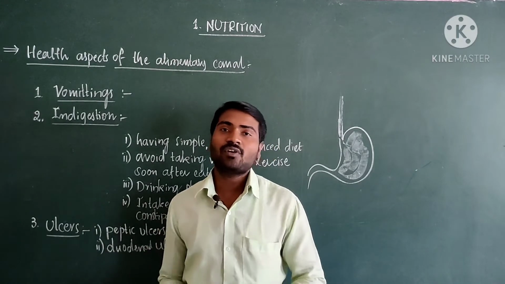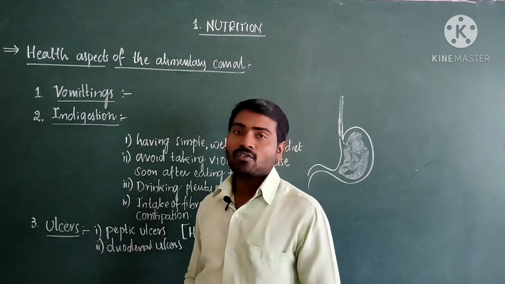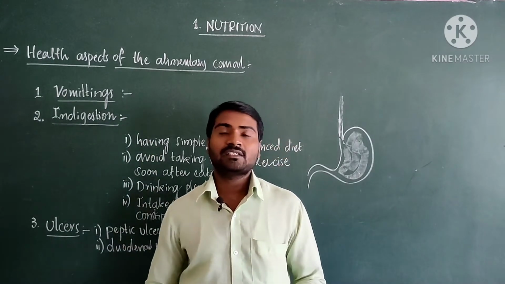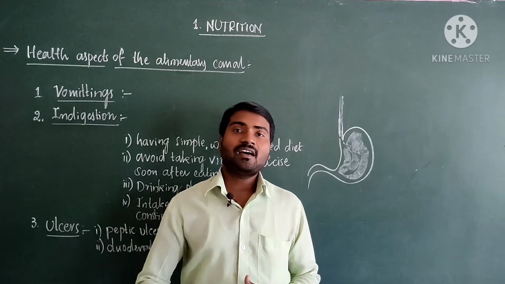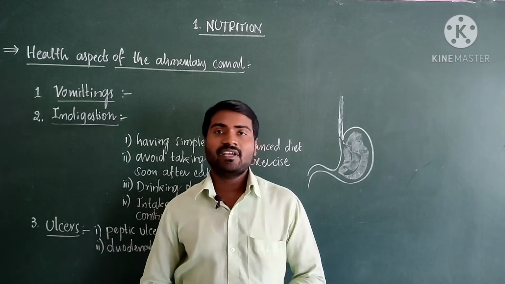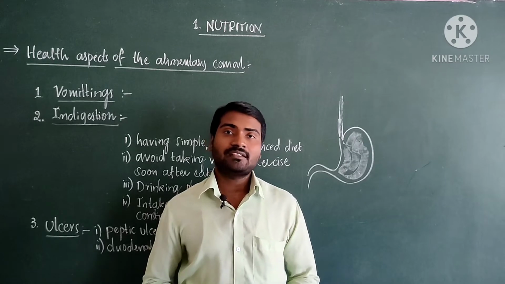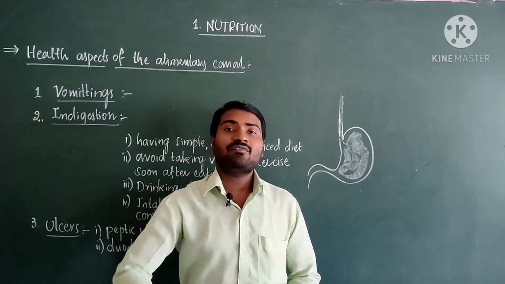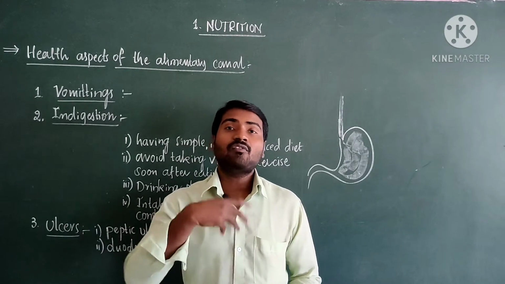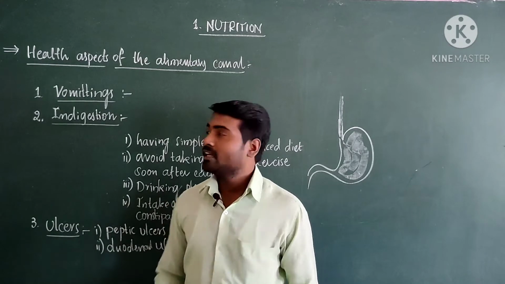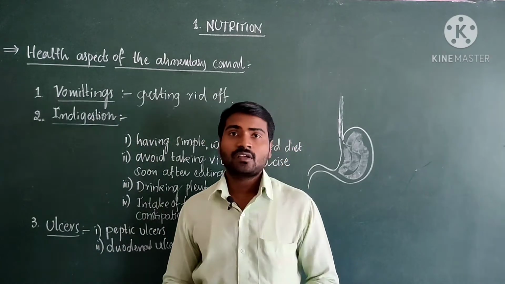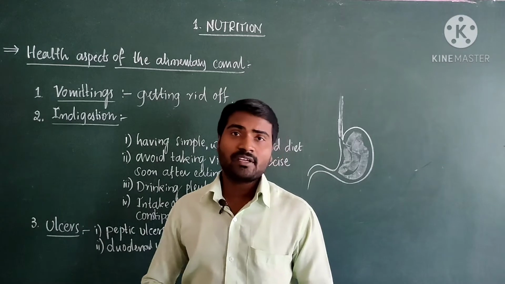Let us discuss what those problems are. First one, vomiting. What is vomiting? Vomiting is the body's method of getting rid of unwanted waste materials from the stomach. Removing unwanted or harmful materials from the body is known as vomiting. What are the reasons for vomiting?